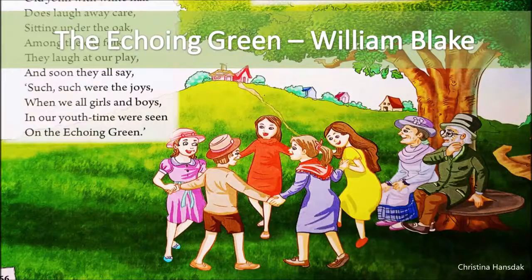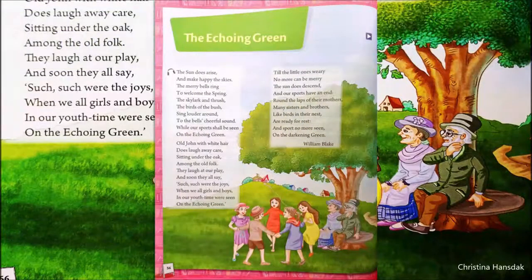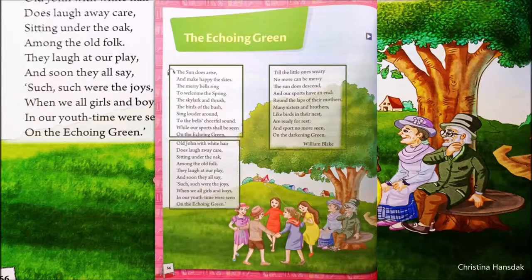The green. And the second stanza speaks about what? The second stanza speaks about how the children are playing. They went to the park and they were playing. I hope all of you have gone to the park and spent a day, or used to play a lot of games in the park. I hope all of you went or played in the park. So the second stanza speaks about how they play. They were playing in the park and enjoying a lot of things. So there are three stanzas in this poem.